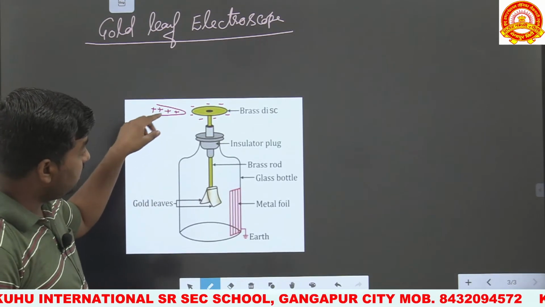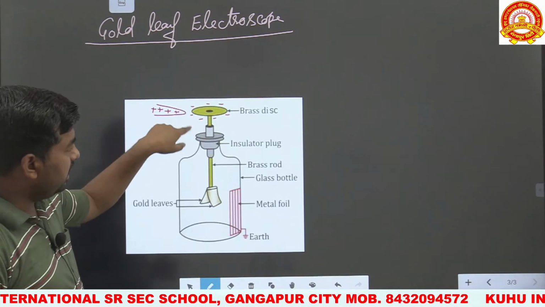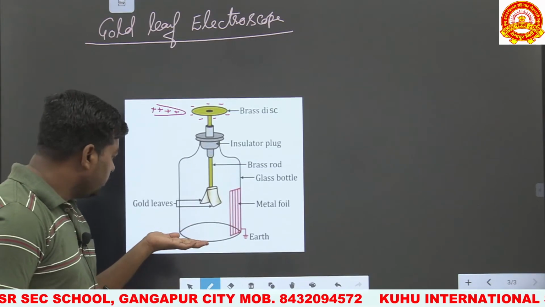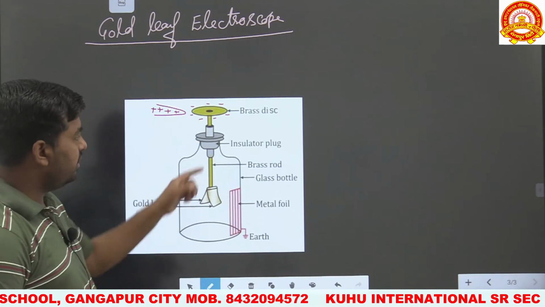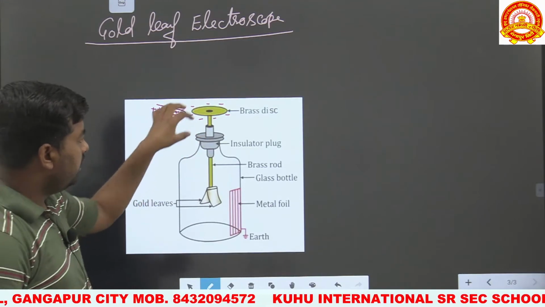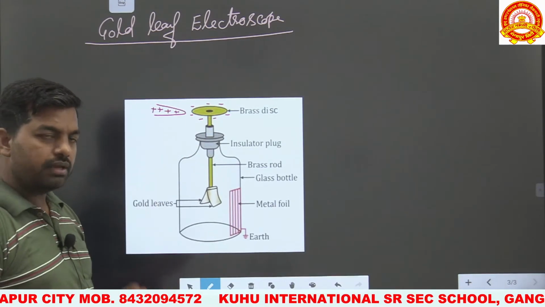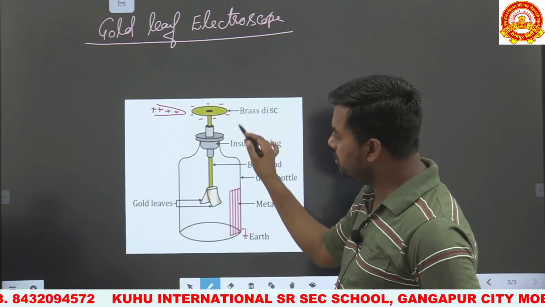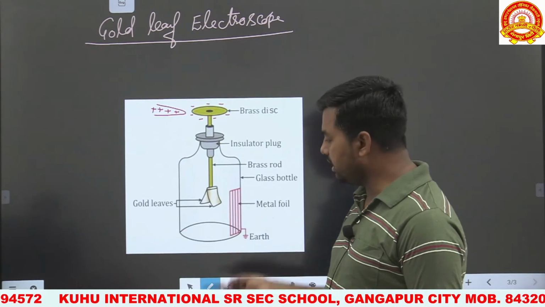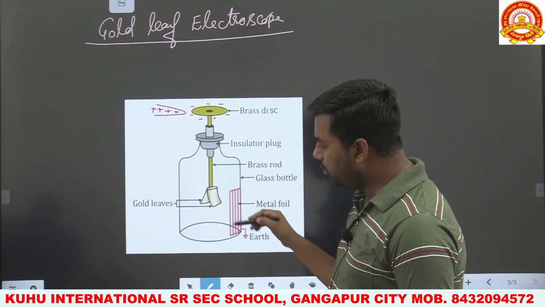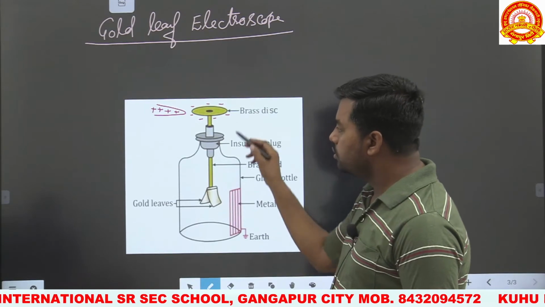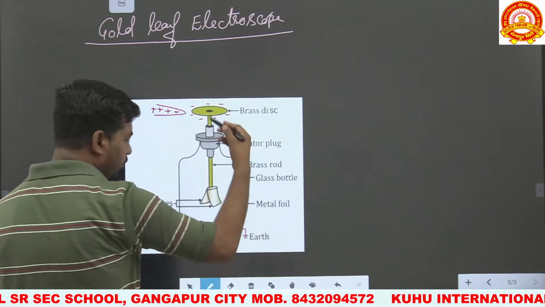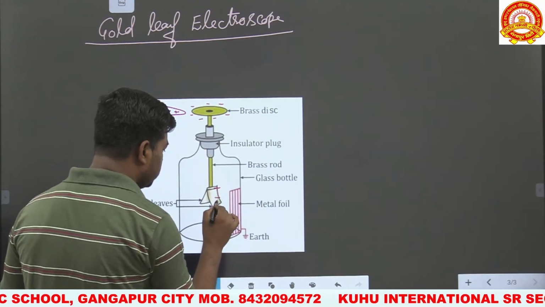Whenever a charged body is placed near to this metallic disk, then by the induction process electrons are moved from the gold leaf to this metallic disk, and also some electrons are induced due to this metallic disk. Okay, this metallic disk was a neutral body, so some of its electrons will also be induced on this, and some electrons also move from these gold leaves. So the amount of opposite charge on this metallic disk increases, and whenever the electrons move from the gold leaf, they become positively charged.